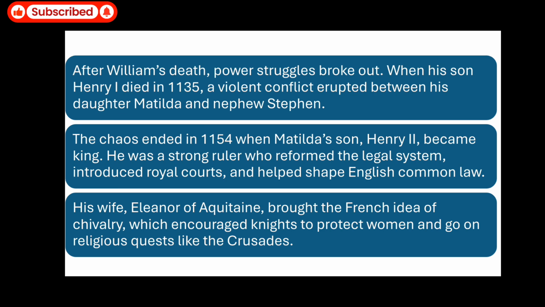He was a strong ruler who reformed the legal system, introduced royal courts, and helped shape English common law. His wife's name was Eleanor of Aquitaine.